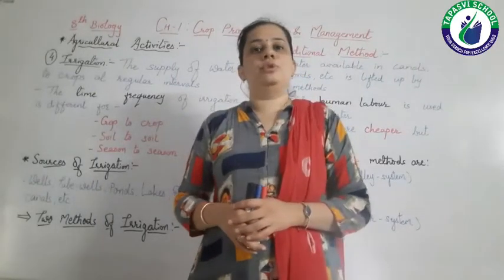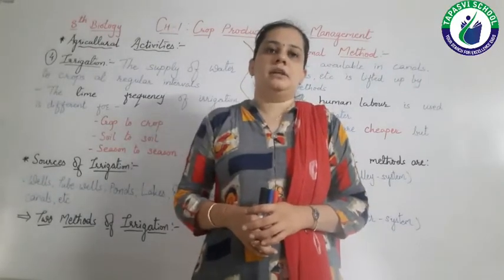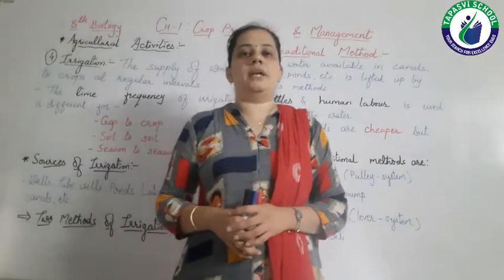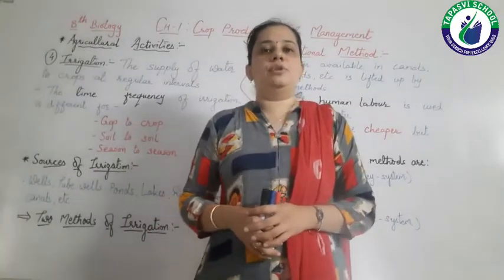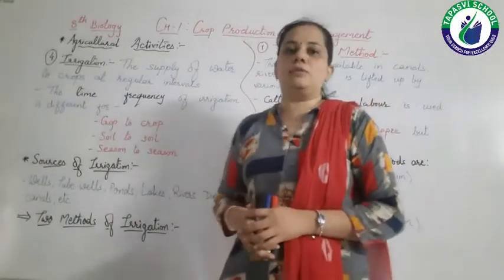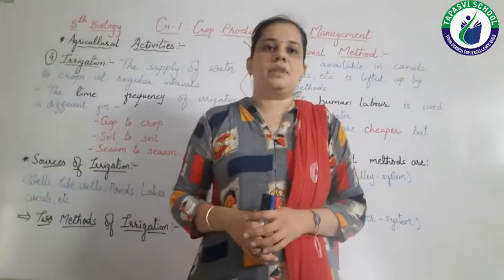As you know, here we are studying chapter number 1, that is crop production and management of standard 8. In the previous lectures we have discussed various agricultural activities.